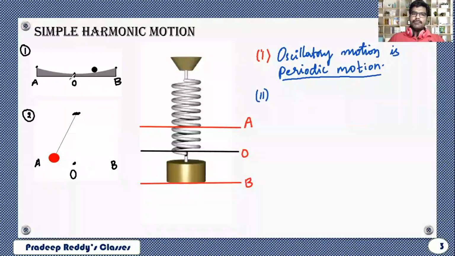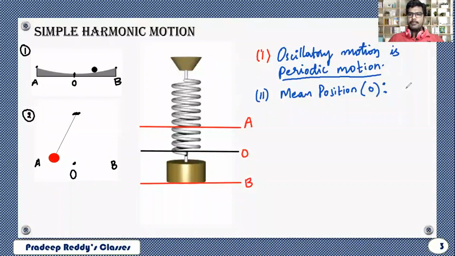And everywhere the particle is starting from position O, the starting point where the potential energy of the particle is minimum, which is said to be the mean position of the particle. In all these examples, position O is called the mean position.